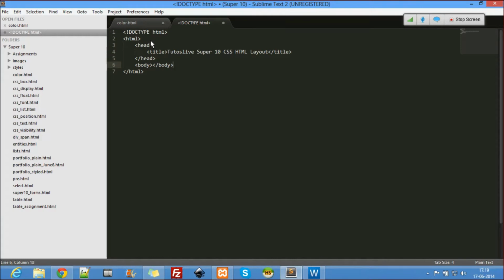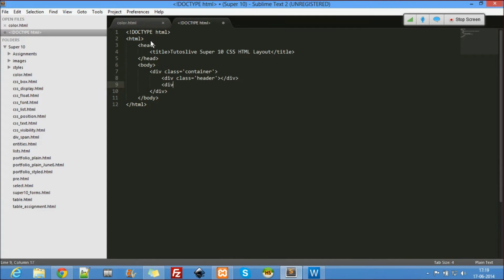Coming here, every time you are laying out layouts, always wrap it inside a container. Remember this. Always wrap it inside a container. Now inside the container, div class equal to, so how many parts do we have there? We have 3 parts there, right? A header, a content,